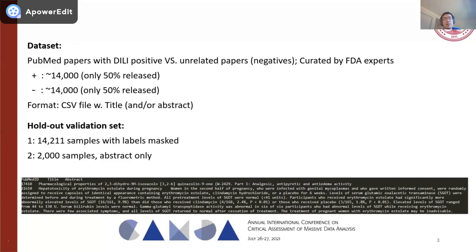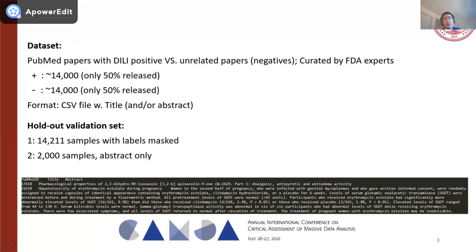The data are given as CSV files with the title and the abstract related to each paper. What must be mentioned here is that not all the publications have both title and abstract. Some of them only have a title and some of them only have an abstract.